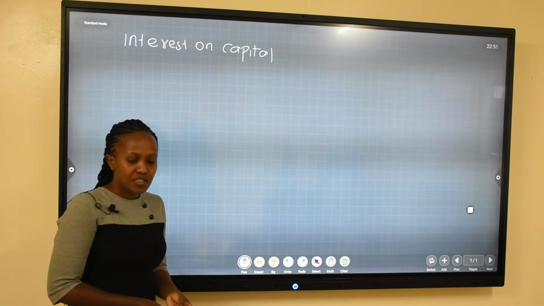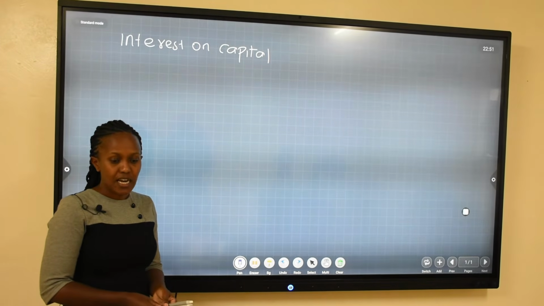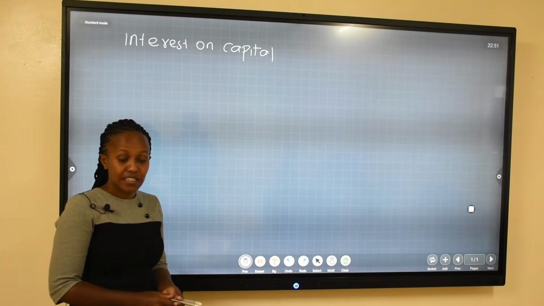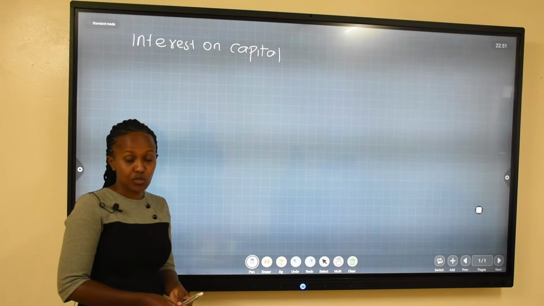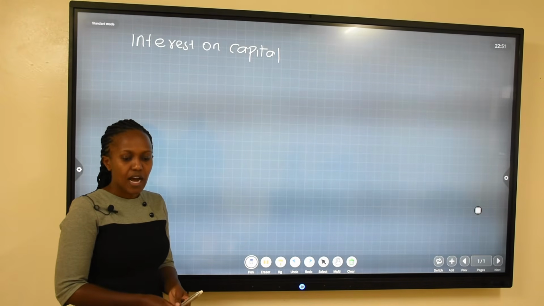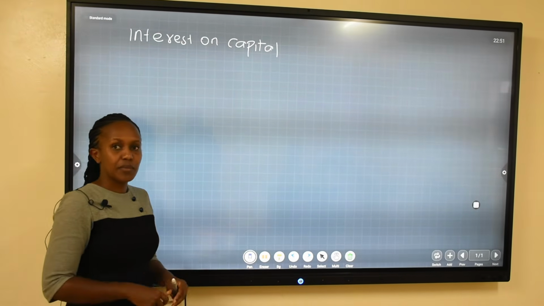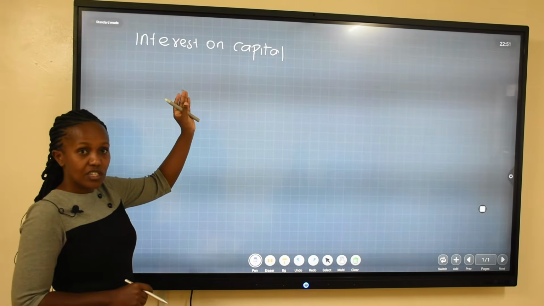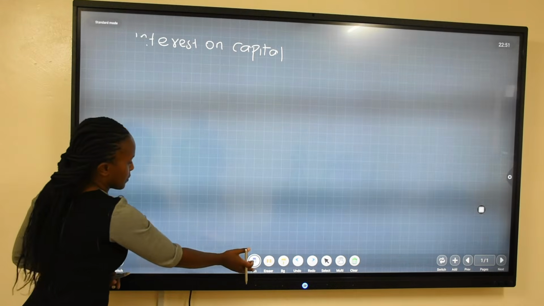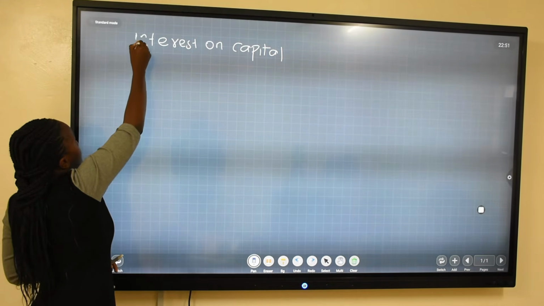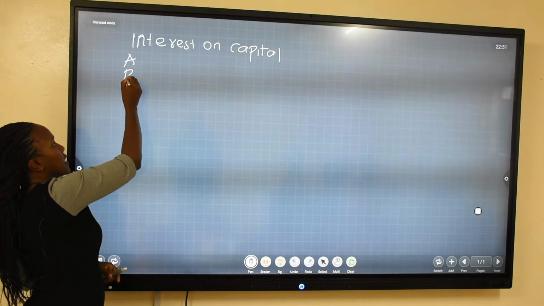We are going to do the question as follows. So the question says that Apex and Blair are in a partnership, sharing profits and losses in the ratio of 3:2, respectively. After crediting the account with the interest on capital at 10% per annum. So the first thing we're going to compute is the interest on capital. So allow me to use A to represent Apex, and B to represent Blair.